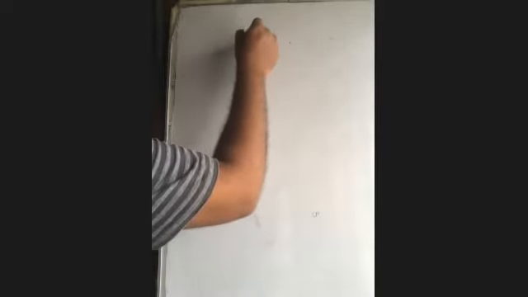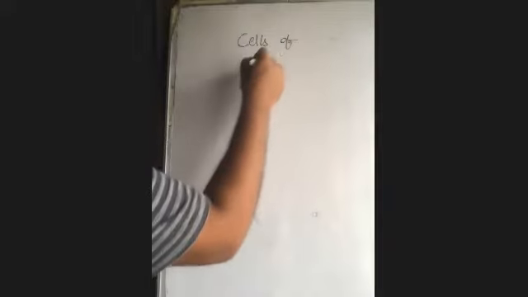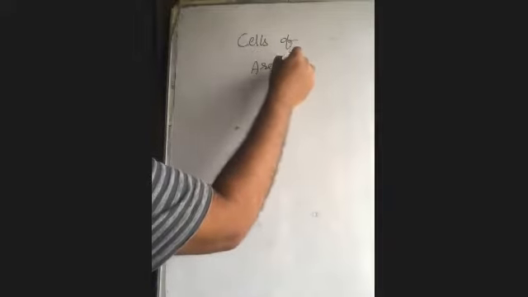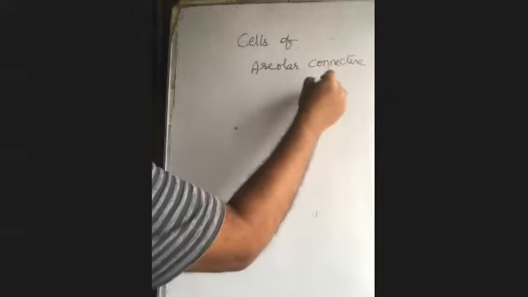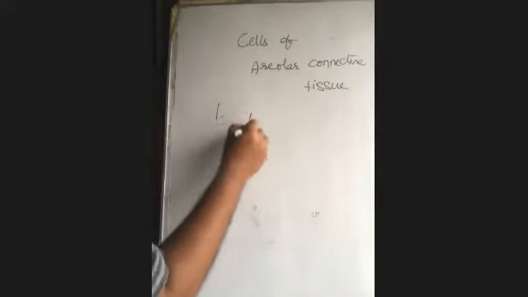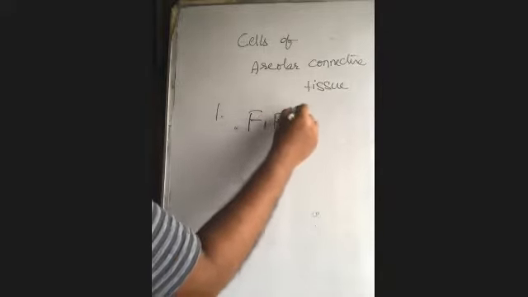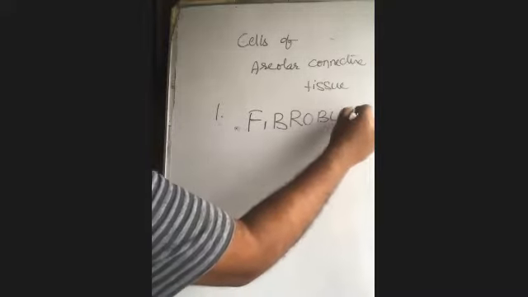Now, we'll go with the cells of areolar connective tissue. Moving with the cells here, one after another. Number one, fibroblast cells. Fibroblast. So, by the name, we can remind this.